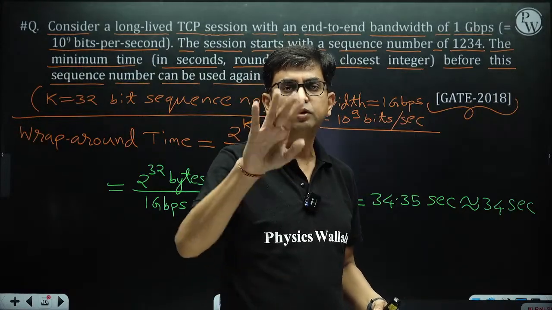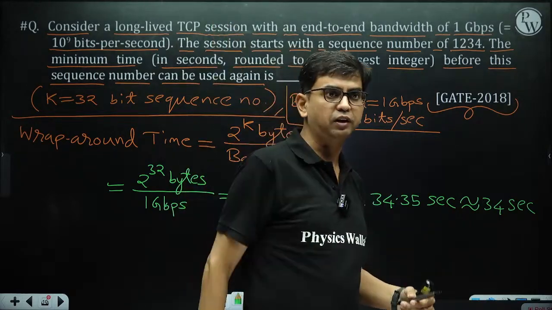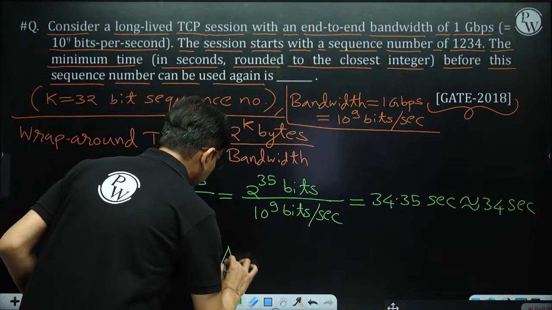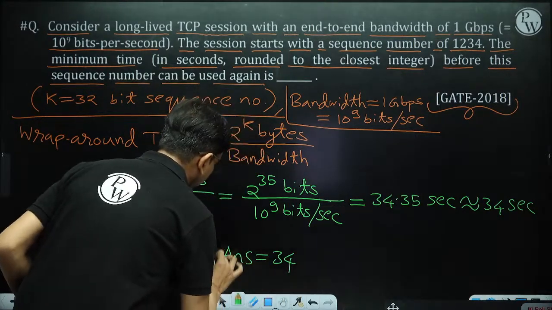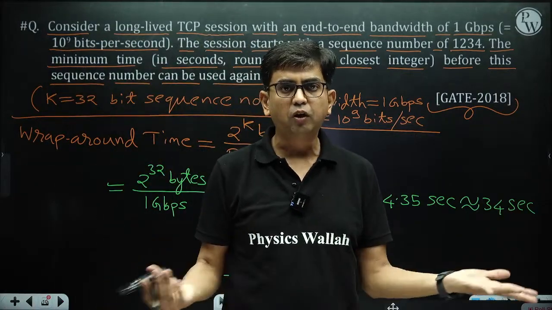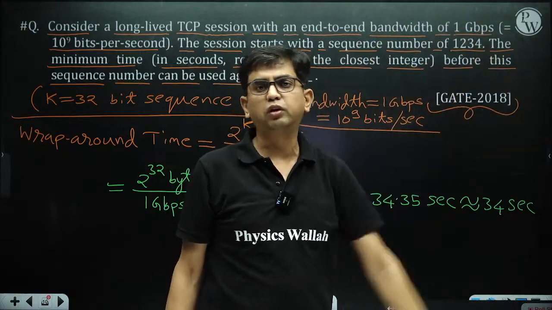1 GB means 2 to the power 30 bytes, but 1 Gbps is 10 to the power 9 bits per second. So here the answer of this question is 34 seconds. Very easy question, only calculation is there. If someone knows the concept, in TCP the sequence number is 32 bits long, and the number 1 2 3 4 is given to you only for confusion.